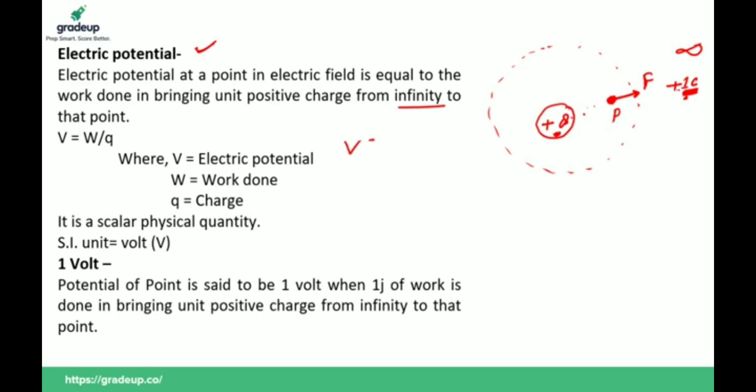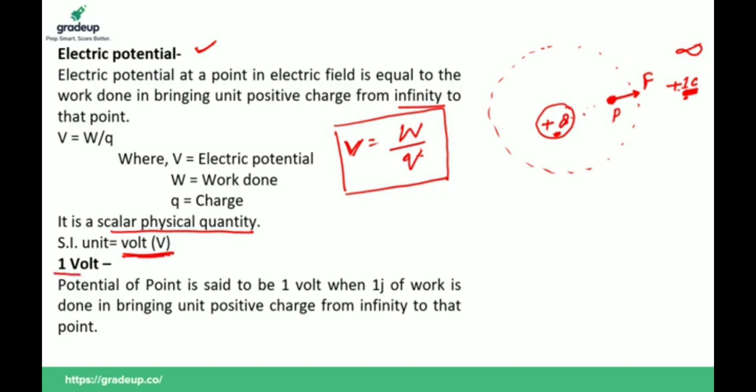So V is equal to W upon Q, where V is electric potential, W is work done, and Q is charge. Work done in bringing unit positive charge gives us the potential at that point. It is a scalar physical quantity, and the SI unit of electric potential is volt.